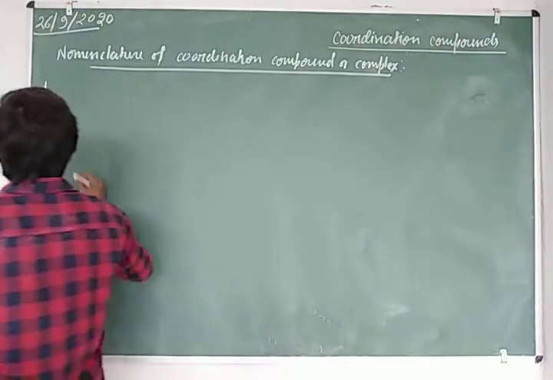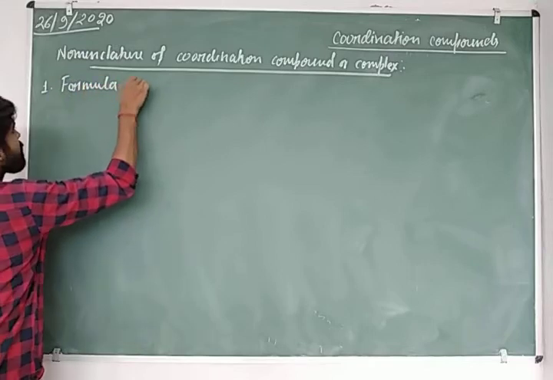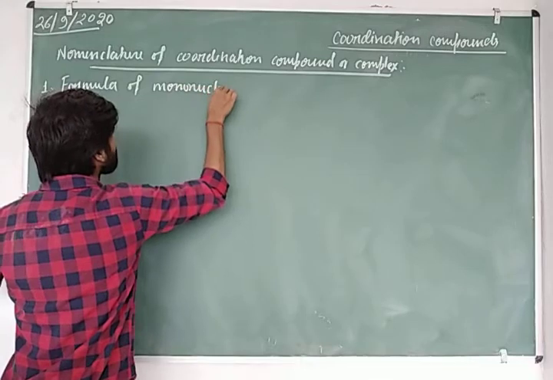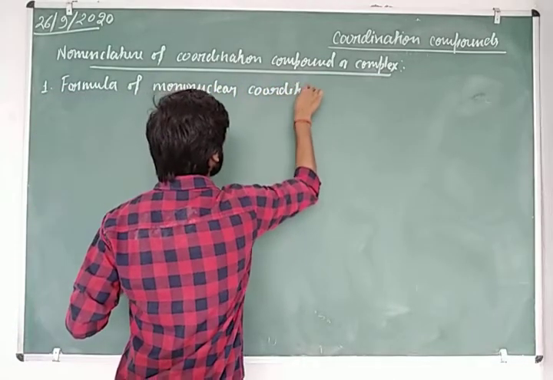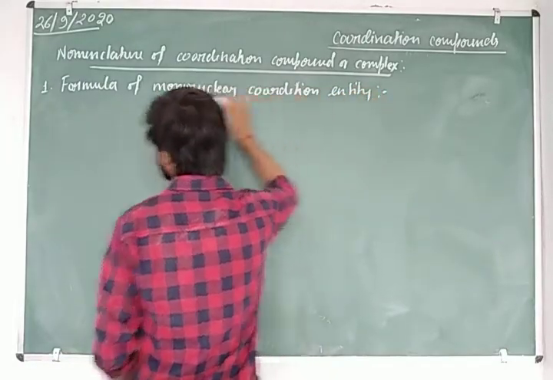So there our topic is formula of mononuclear coordination entity, or you can say complex.